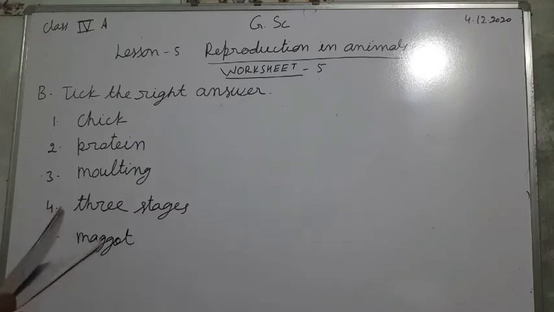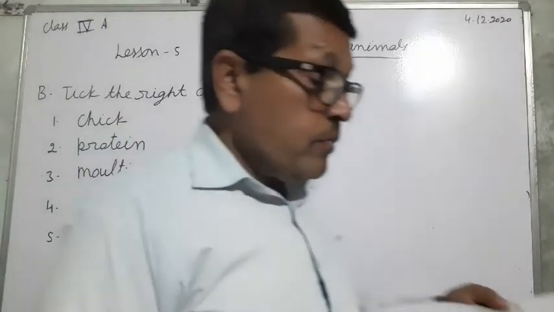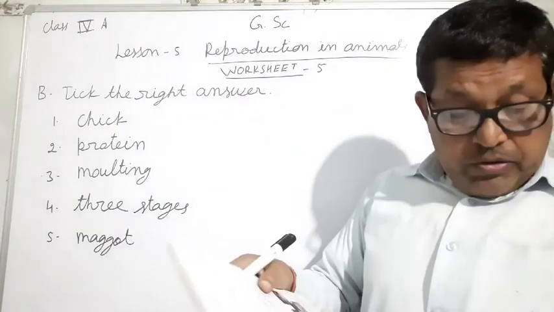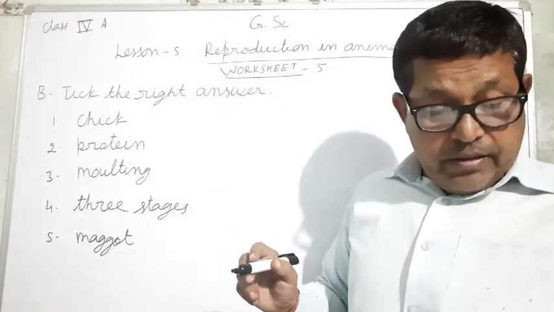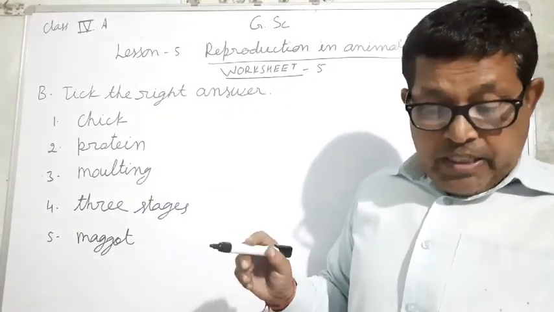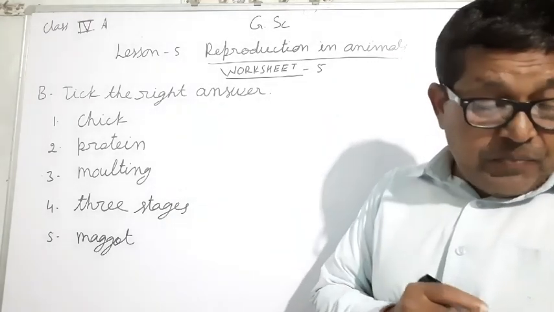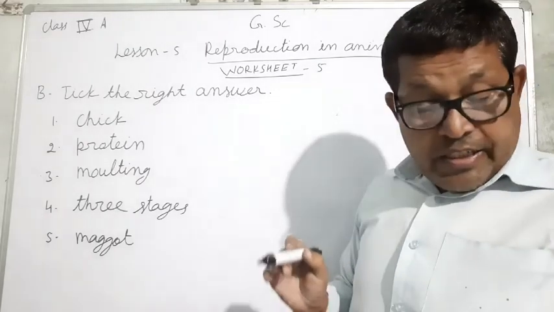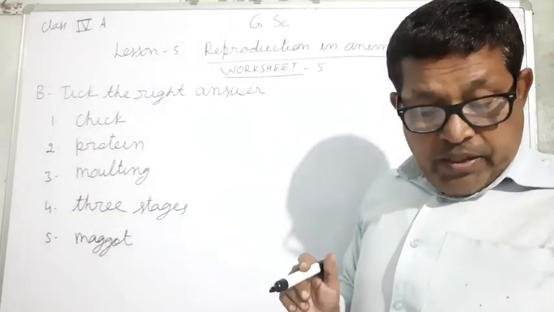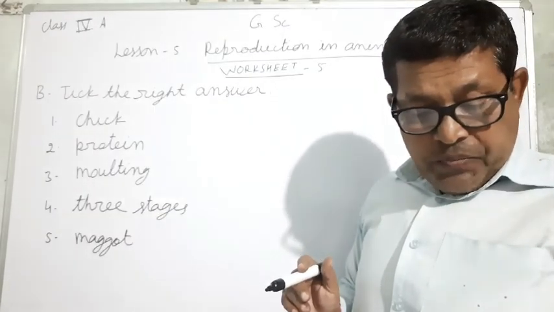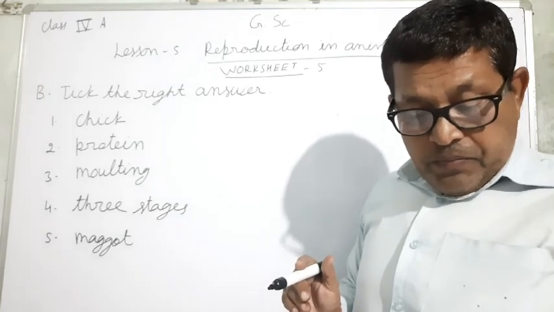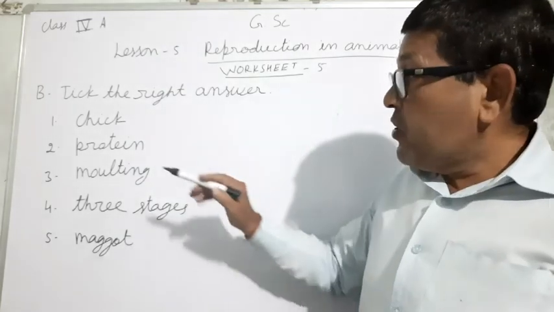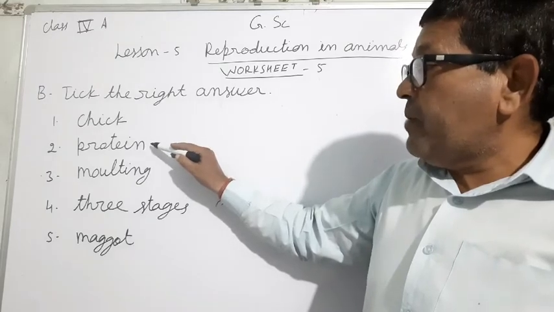Now once again you see first, the embryo in the egg develops into. Three options: chick, yolk, and pupa. So chick is the correct answer. And second, the albumin contains a large amount of. Vitamin, protein, and fats. So protein is the correct option.